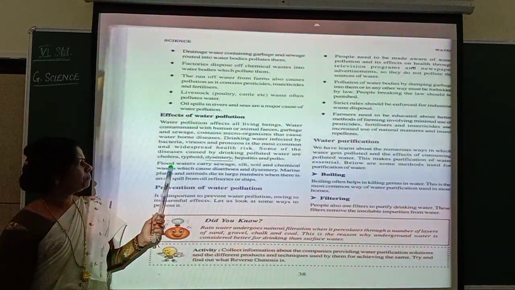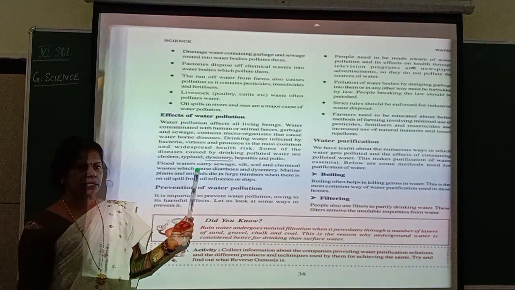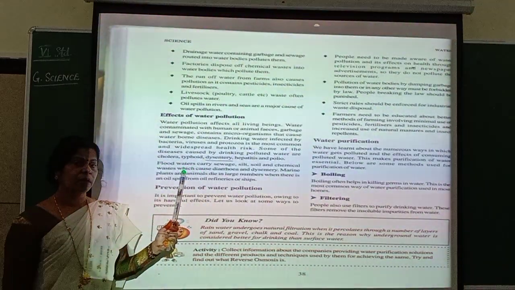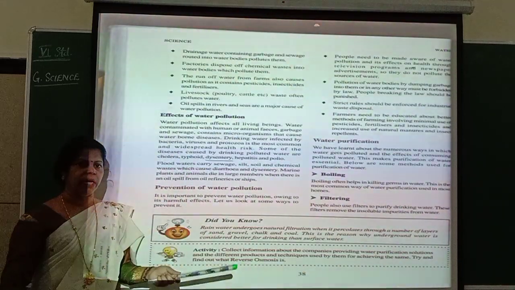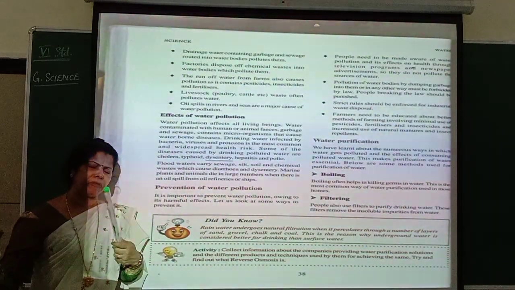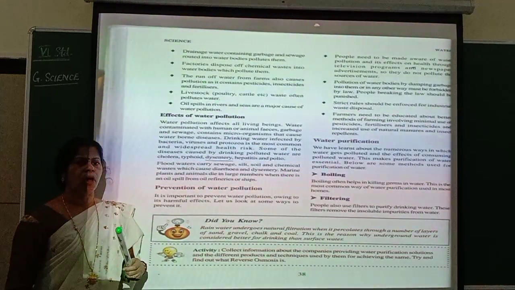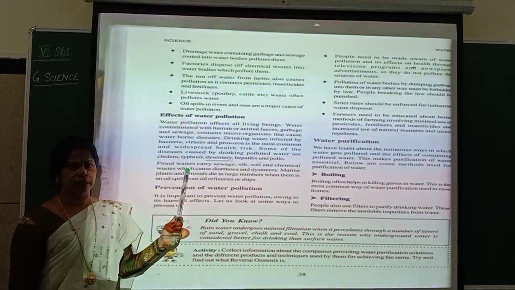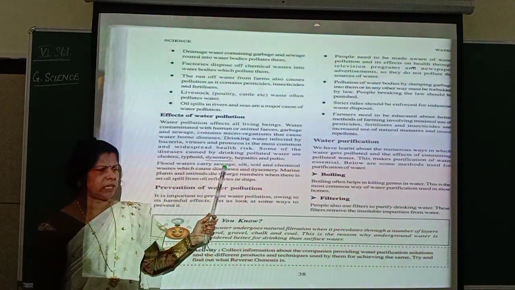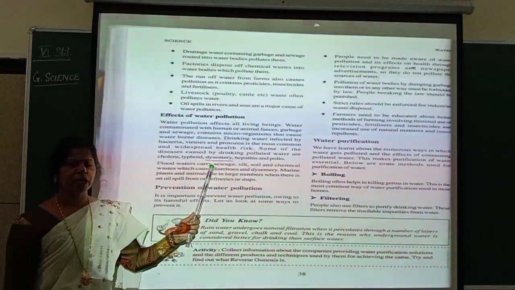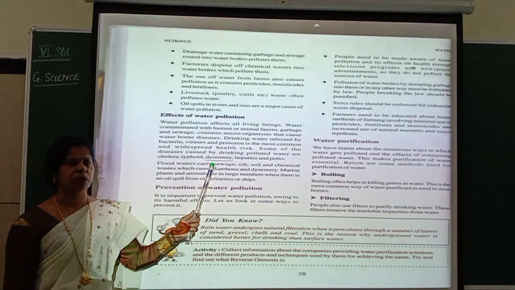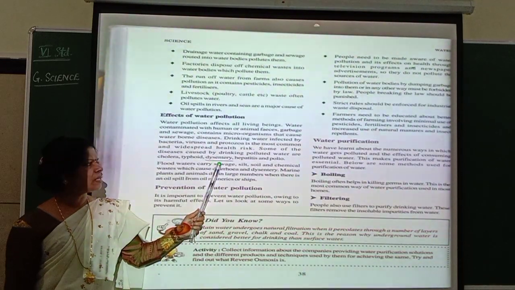Now let us see here. Flood waters. Flood waters means what? When the dams and all that will be overflowing, when river overflows, when there is heavy rainfall, there will be overflow of water which causes flood. So flood waters carry sewage, silt, soil. Sewage, you know, all that unwanted waste materials passed from plants and animals, that is human beings also.